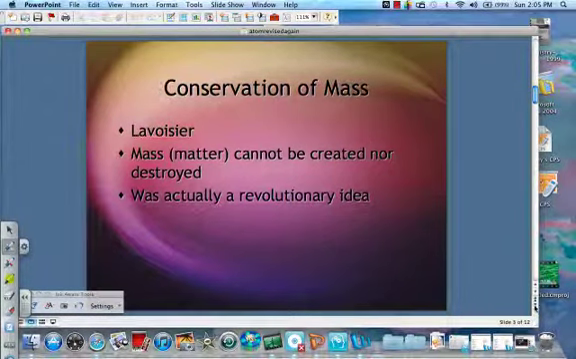Lavoisier came up with the idea of conservation of mass, and this is a very, very important idea, and we're going to deal a lot with it when we get to stoichiometry and also equations. So he basically said that mass or matter cannot be created nor destroyed. So anytime that you change something, you don't actually destroy the atoms or make something brand new. You're just changing things around, but you can't create matter or mass or destroy it. So it has to go somewhere.